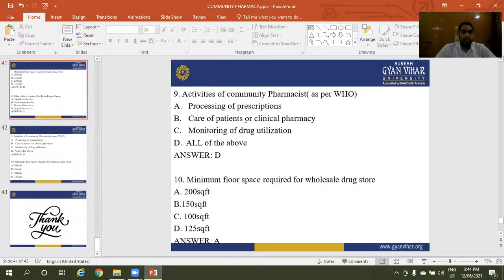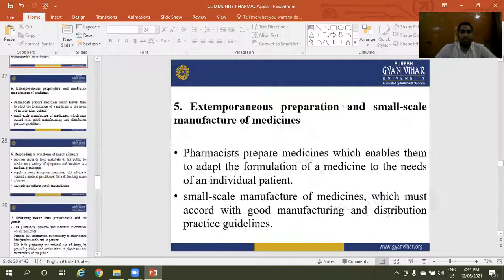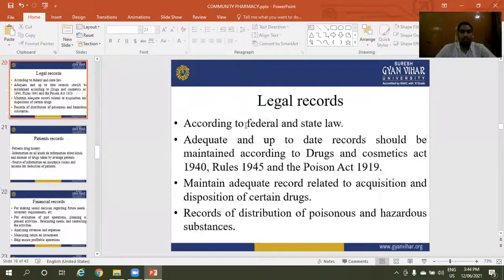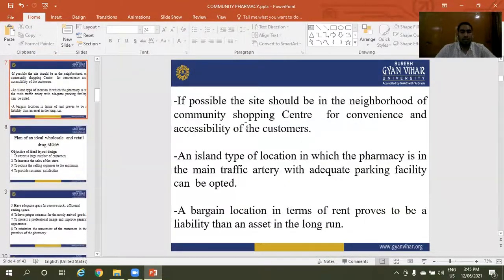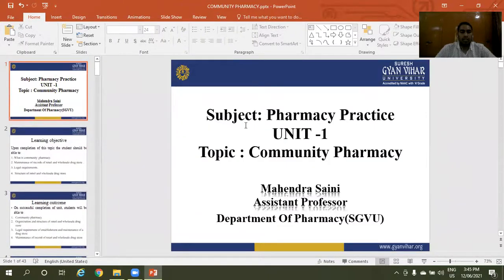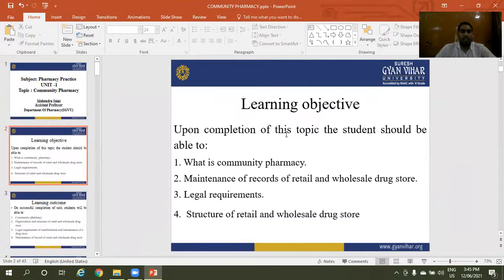Let us recall the topic. The topic is community pharmacy. Learning objectives: what is community pharmacy, maintenance of records of retail and wholesale drug store, legal requirements, structure of retail and wholesale drug store.